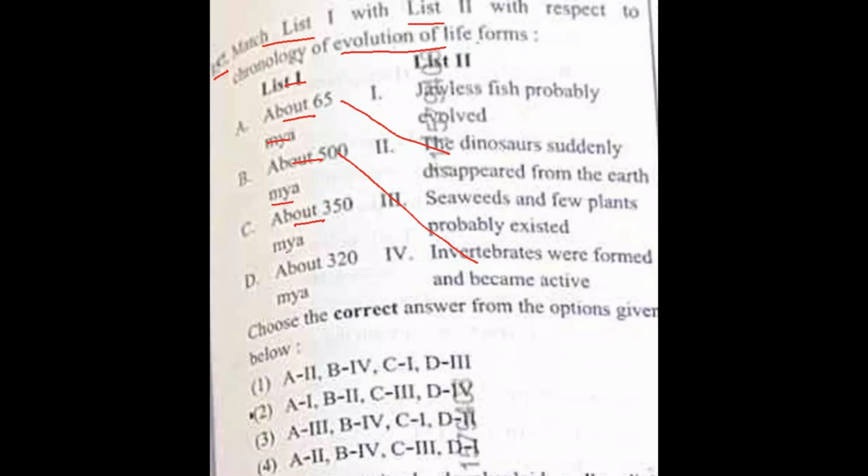Then C option, about 350 million years ago, jawless fish probably evolved. And the last option D, about 320 million years ago, seaweeds and few plants probably existed. All of these comes in option 1 of the answers.